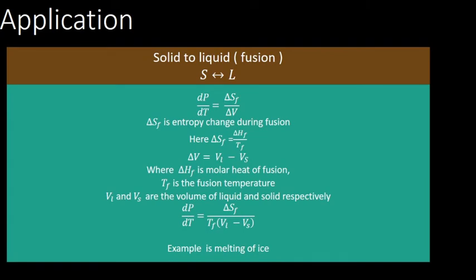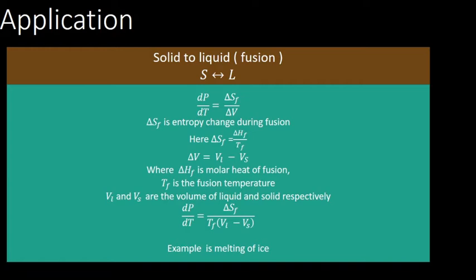Solid to liquid, an example is the melting of ice. If you keep ice in a closed vessel for some time, the ice starts melting and attains an equilibrium. That equilibrium is only between solid and liquid, and that process we call fusion.